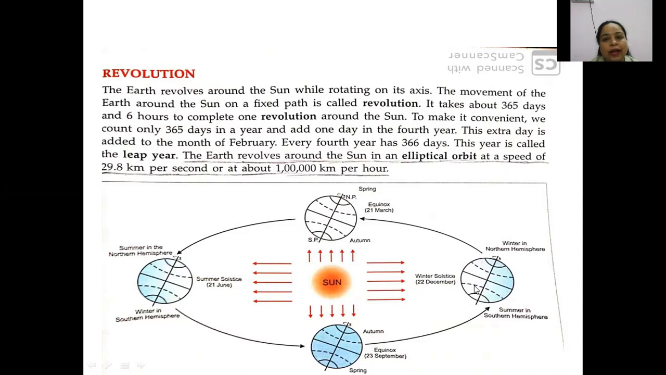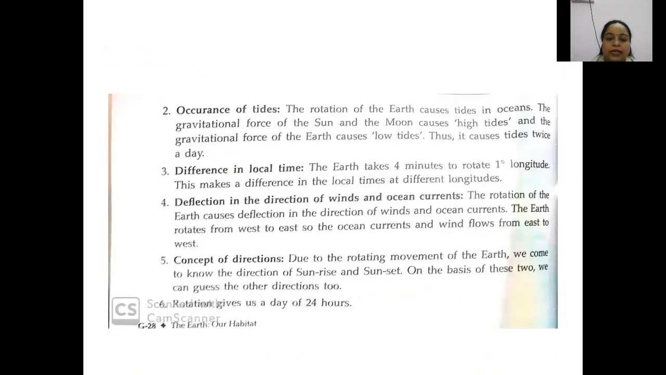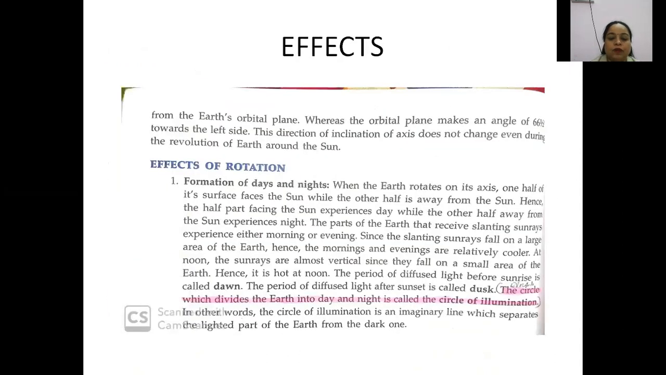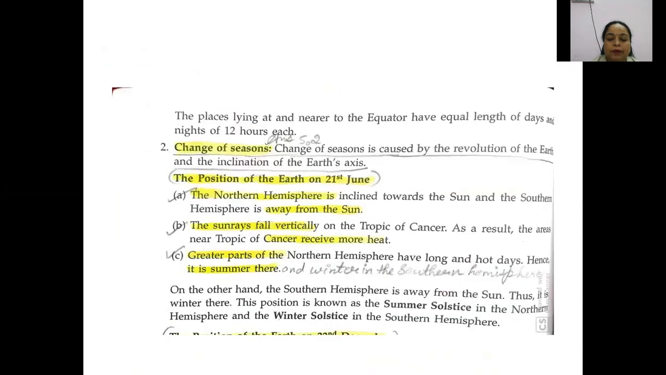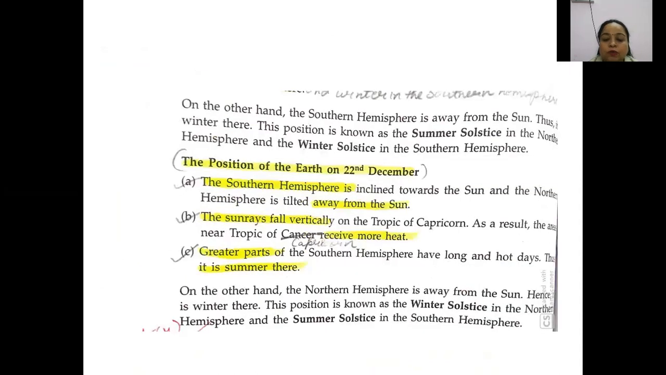This happened at what time? This happened on 22nd of December. Okay, everybody has seen this diagram. Now, what happened then? The next point is the sun rays fall vertically on the Tropic of Capricorn.